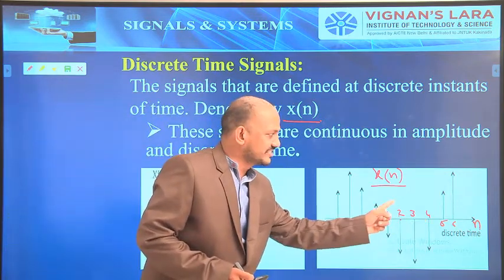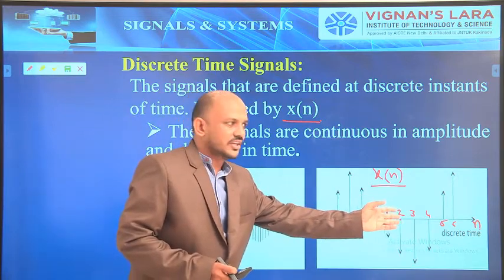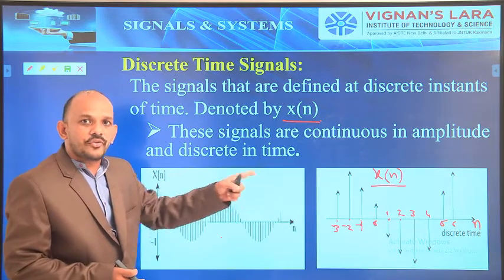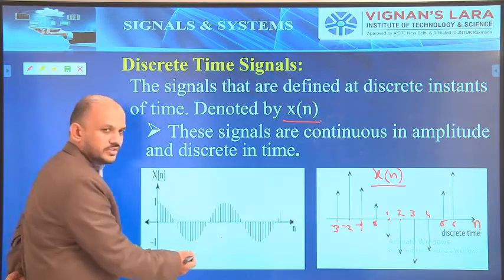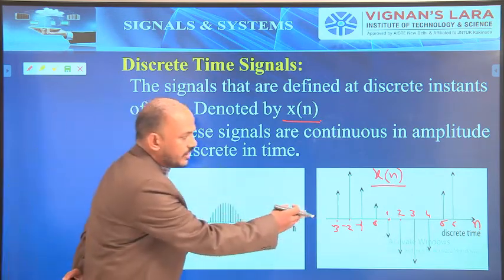are nothing but discrete time signals. So the discrete instants are 1, 2, 3, 4, like integers. So I will consider that as n. So the function is represented with x of n. This is also another example. Here we take the small samples, and there we take the larger samples.